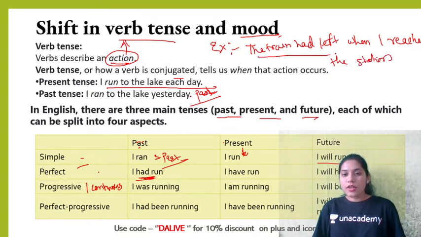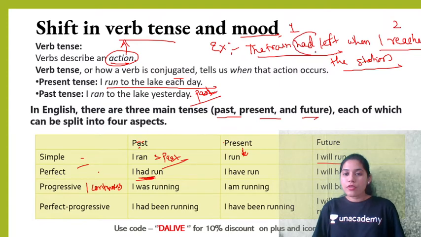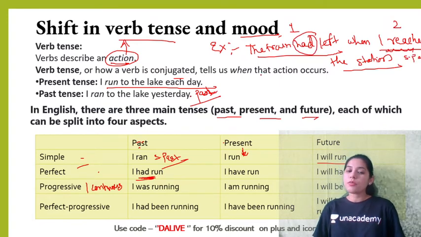Right? So train had left is first past and I reached the station is second past. First past always takes had and second past should always be in simple past. Please remember this everyone. So had comes when there are two pasts and it will come with the first past.